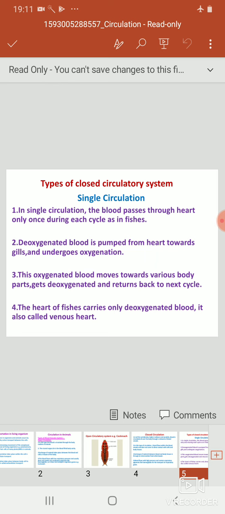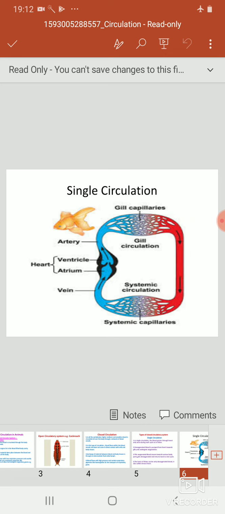The types of closed circulatory system. In a single circulation, the blood passes through the heart only once during each cycle. It is found in fishes. The deoxygenated blood is pumped from the heart towards the gills and undergoes oxygenation. This oxygenated blood moves towards various body parts and gets deoxygenated again, then returns for the next cycle. The heart of fishes carries only deoxygenated blood. It is also called the venous heart. This diagram shows how the single circulation takes place.